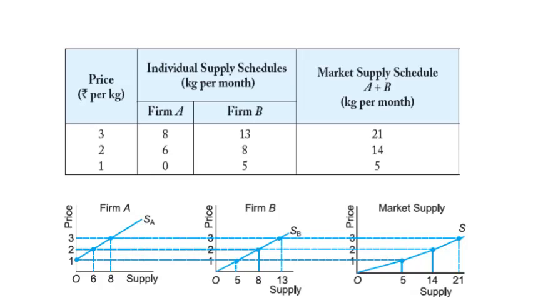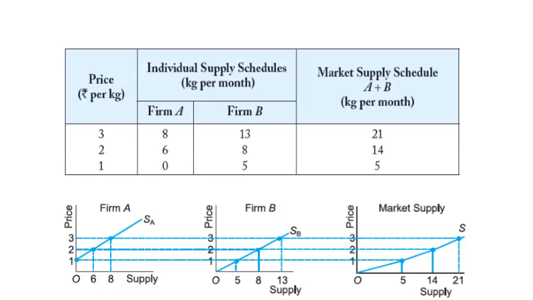So at price 3, both the firms are ready to sell 21 units of commodity collectively. At price 2, both the firms are ready to sell 14 units of commodity. And at price 1, collectively both the firms are ready to sell 5 units of commodity. If there are n number of firms, then the market supply will be supply from 1 plus supply from 2 plus supply from 3 plus up to supply from n. For simplicity we have taken only two firms. There may be n number of firms.